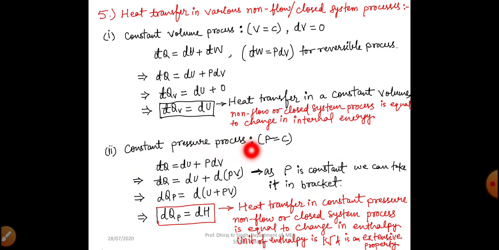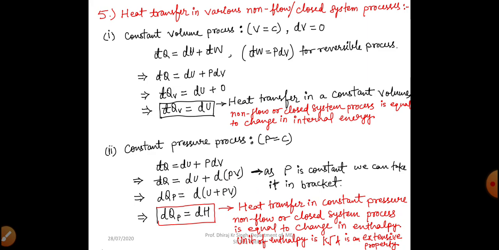Now the next process is the constant pressure process. In a constant pressure process, our pressure will be constant. Now again we are applying our first law of thermodynamics for a process. So del Q equal to dU plus PdV. And when our pressure is constant, then we can take P inside the bracket. So now the expression will become del Q is equal to dU plus d(PV). And we can write it like del Qp is equal to d of (U plus PV).